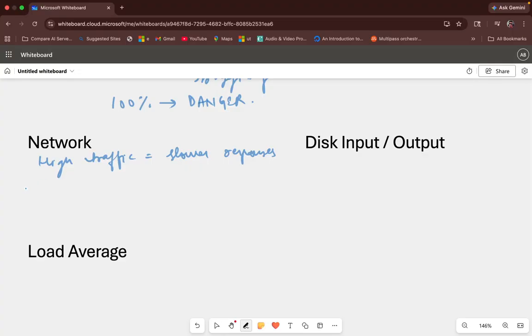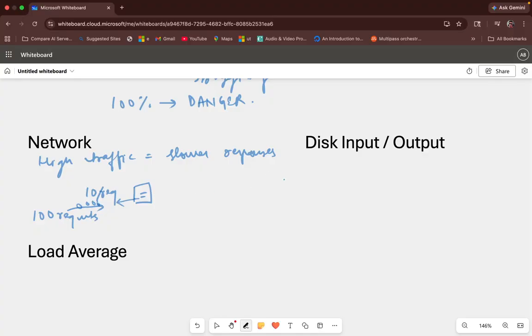Let's say this is your server over here, and the server is handling 10 requests. If it is catering to those 10 requests, it is working fine. But if it suddenly goes to 100 requests, your responses will be slower, because the previous requests have not been catered, and all the requests in the queue will take time to reach the server, get a response and get back. So that is what we mean by high traffic: your server may respond slowly.